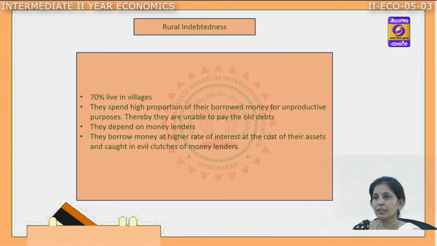Hello students, the topic for today is rural indebtedness. What exactly is this, what are the main reasons for their debts, and what measures has the government taken?